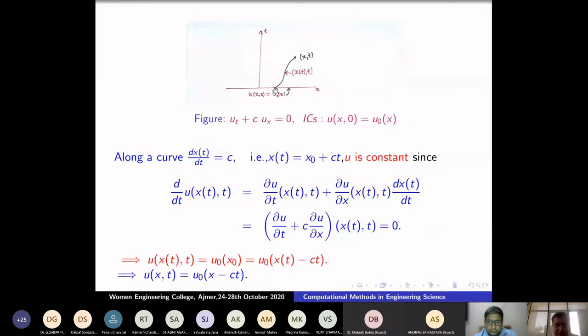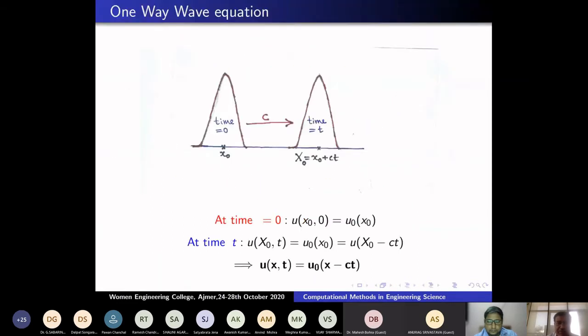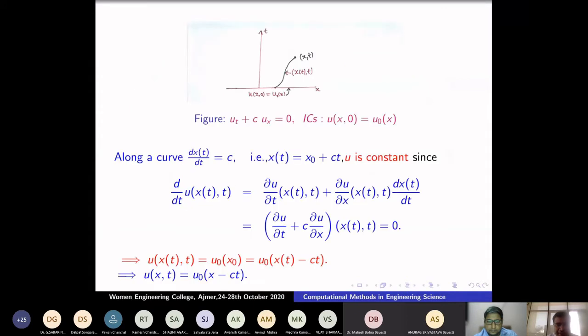Because the solution is constant, that is again, x naught is nothing but x(t) equals x naught plus ct. Therefore, x naught is equal to x(t) minus ct. Therefore, again, we get back the solution. This is a mathematical way of solving, and the previous one from the physics, you were able to tell that. So this coincides perfectly with the mathematical calculations.